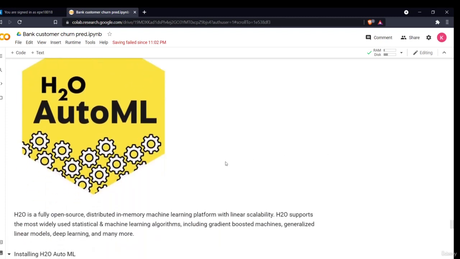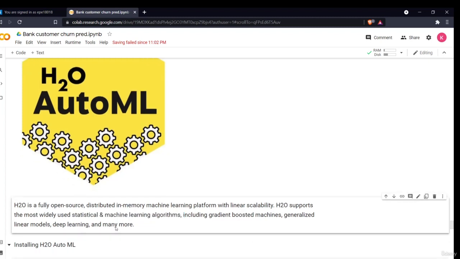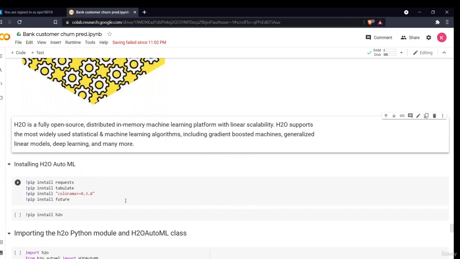H2O is a fully open source, distributed, in-memory machine learning platform with linear scalability. H2O supports the most widely used statistical and machine learning algorithms, including gradient boosting, generalized linear models, deep learning and many more.